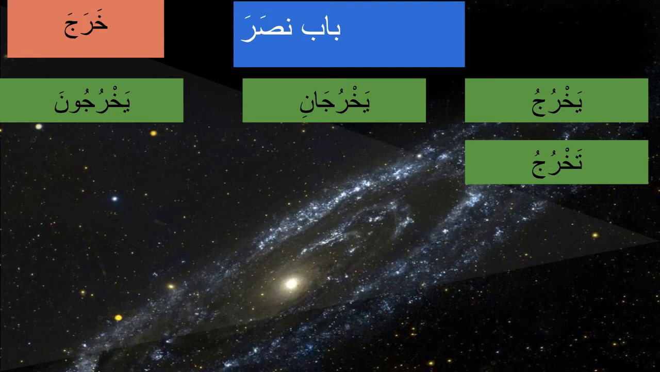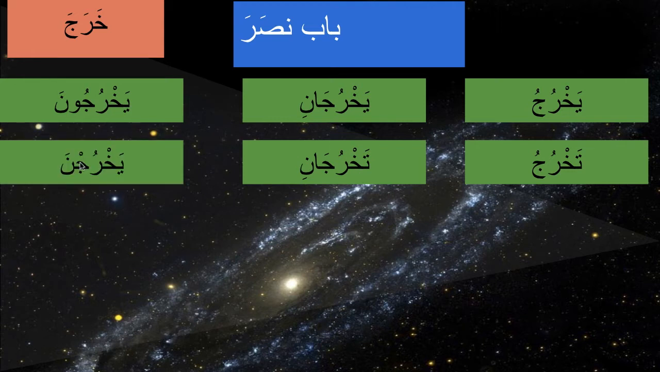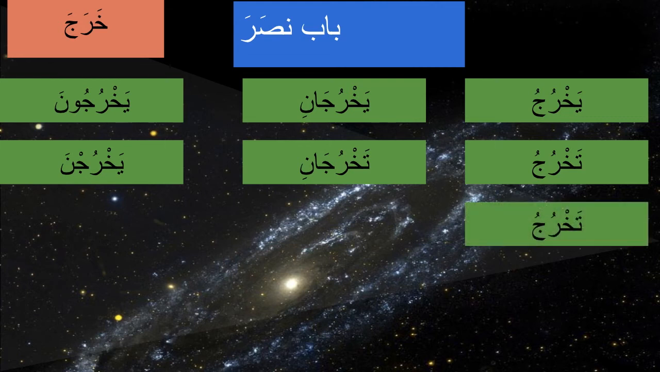So kharajat is she came out. Takhruju is she comes out. So takhrujani is two feminine, two females, they come out. And yakhrujna means all the women, they come out. Ya and nun niswa. So we have again takhruju in front of you, anta. Depending on the sentence, you will know whether it is hiya or anta.